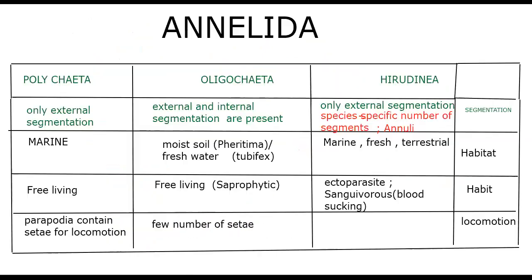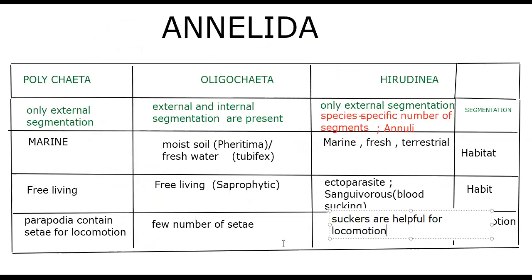Okay, so let me fill that in: suckers are helpful for locomotion. Before we close this table, we need to go through more characters. In Polychaeta, Oligochaeta and Hirudinea, the segmentation is like this. Only external segmentation is present in Polychaeta.